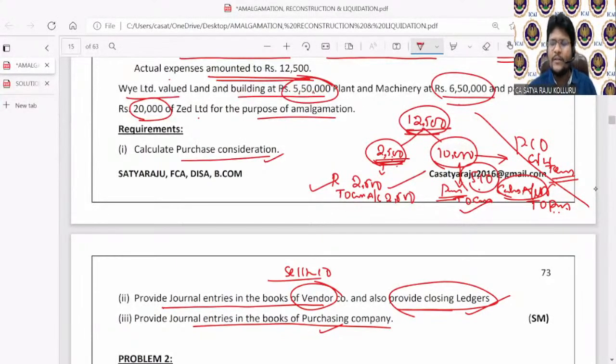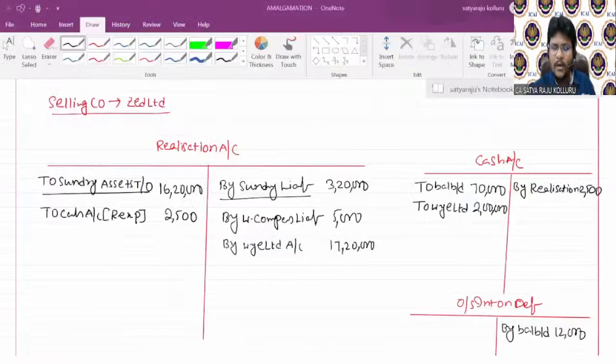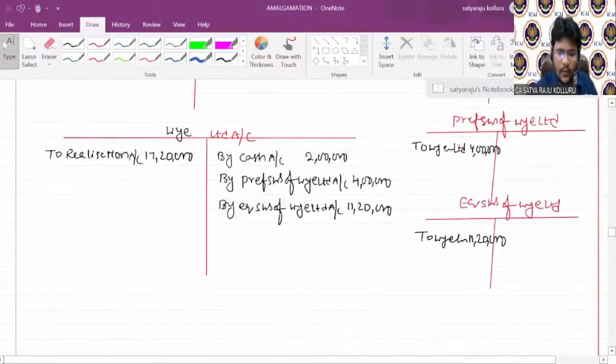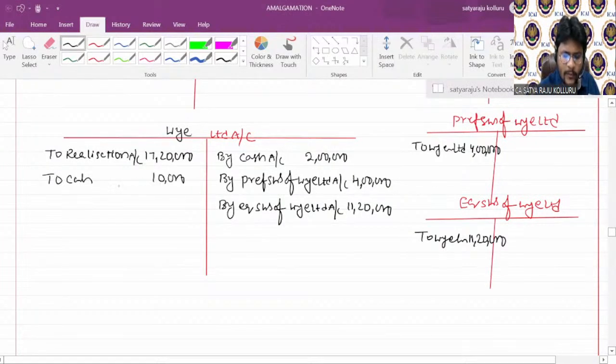Next, another type of realization expenses: first you paid, later reimbursed by the purchasing company. At the time of making payment, at first instance, the entry is purchasing company account debit to cash, that is Y Limited account debit to cash. In Y Limited, Y Limited account debit to cash, 10,000, for realization expenses purpose. At the later time of reimbursement, the entry is cash account debit to Y Limited. Then in Y Limited, by cash. This is at the time of reimbursement.